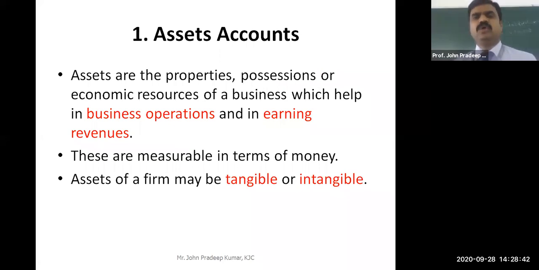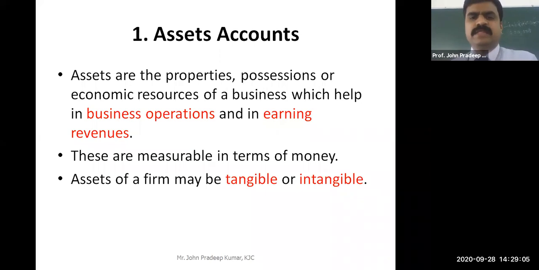A company does a lot of operations day by day. Manufacturing is an operation; they produce a particular product. To do this operation, you need machinery, raw material, other assets, a building, and the land to construct the building. Yes or no? Yes, sir.